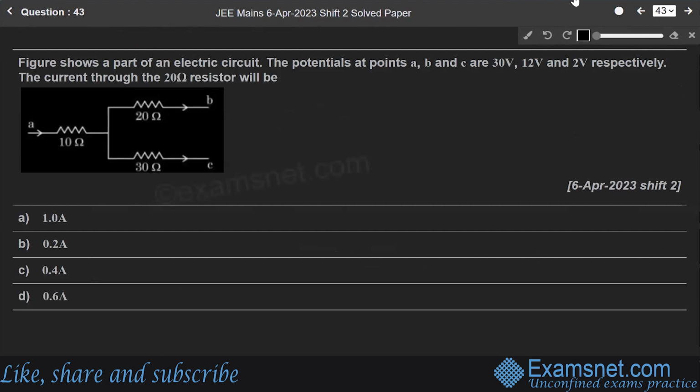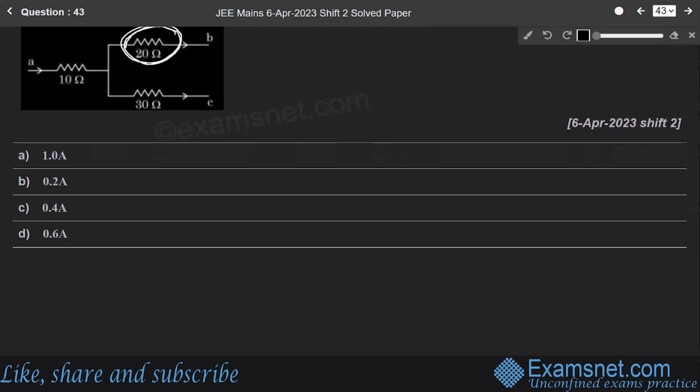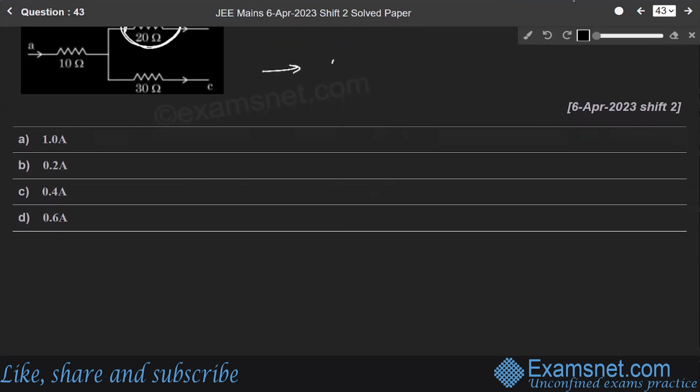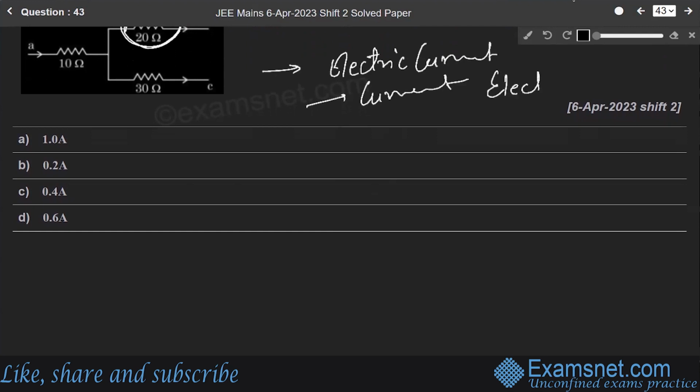Next question, question number 43 says that the figure shows a part of an electric circuit. The potentials at the points A, B, and C are 30 volt, 12 volt, and 2 volt respectively. The current through the 20 ohm resistor, we have to find the current passing through this 20 ohm resistor. Okay, this is from the chapter current electricity.